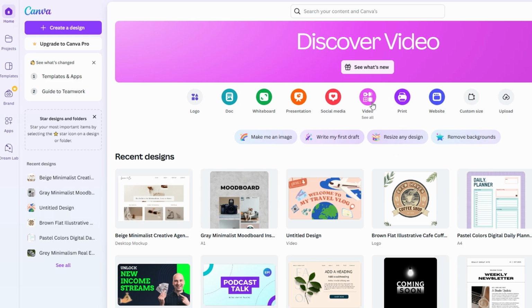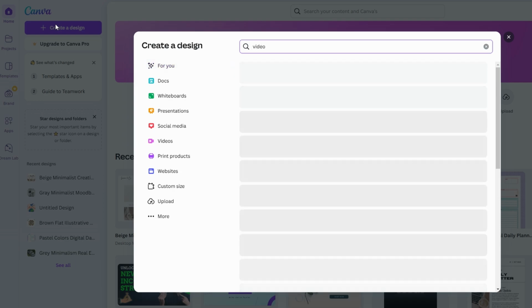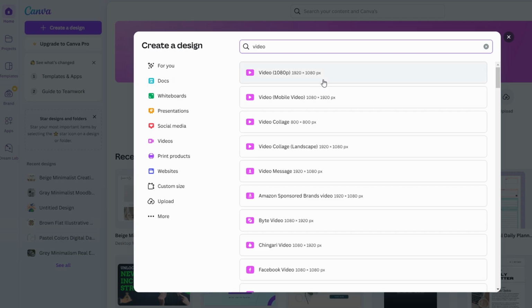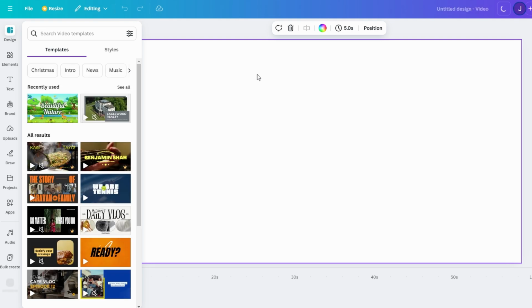Open Canva and click on Create a Design to start your project. In the search bar at the top, type video and select the option with the dimensions 1920 by 1080 pixels. This is the standard 16:9 aspect ratio that works perfectly for platforms like YouTube, presentations, and social media. Using the right dimensions ensures your video looks crisp and professional on all screens.